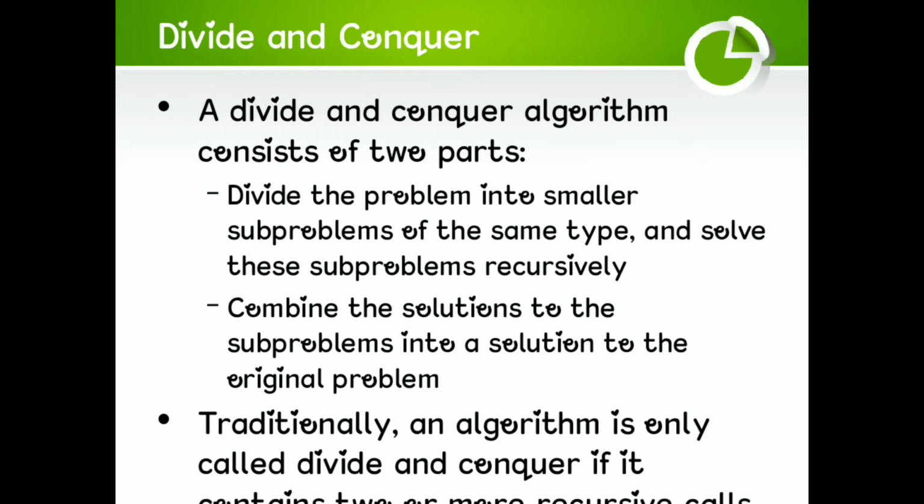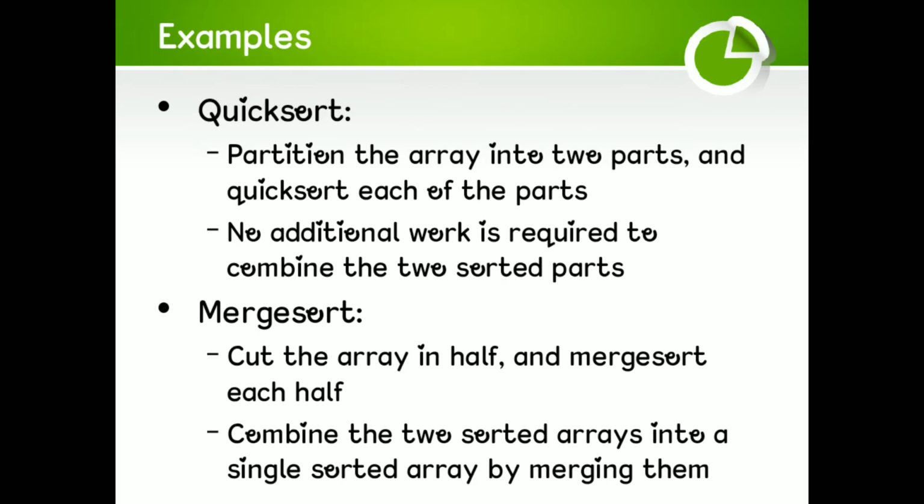Divide and conquer algorithm. A divide and conquer algorithm consists of two parts. First, divide the problem into smaller subproblems of the same type and solve these subproblems recursively. Then combine the solutions to the subproblems into a solution to the original problem. Traditionally, an algorithm is only called divide and conquer if it has two or more recursive calls. Examples: quicksort. Partition the array into two parts and quicksort each of the parts.